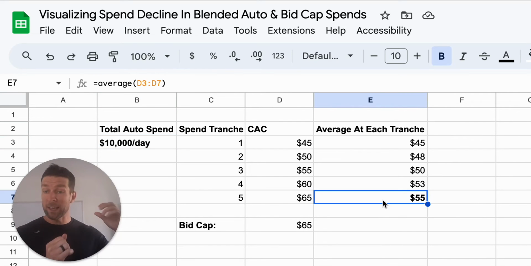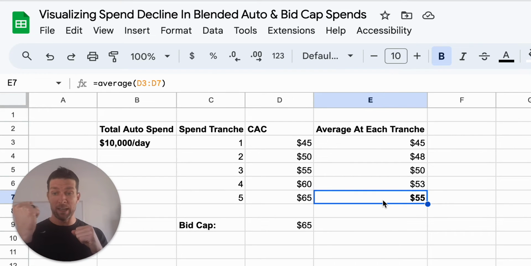The way to think about this is, if you're spending $10,000 a day and you drop that to $5,000 a day on auto bid, what would happen to your CAC? Well, it would go way down, right? Because we all know that as spend increases on the same set of ads, if I spend more money on the same set of ads, I'm going to get a higher CAC, or a lower ROAS. So spend and efficiency have an inverse relationship. The more I spend, the more my performance degrades.